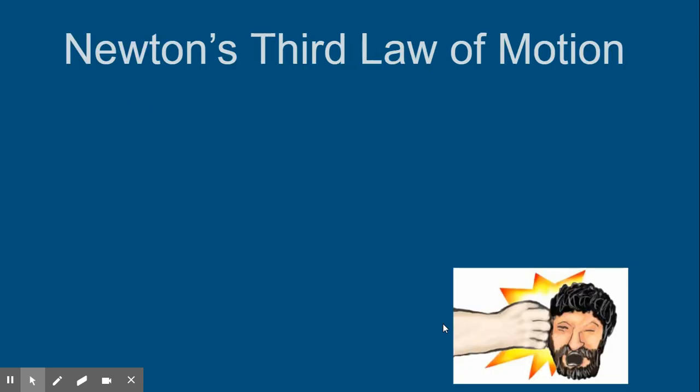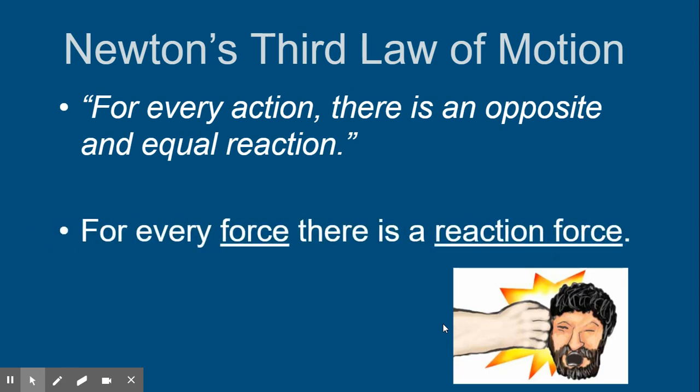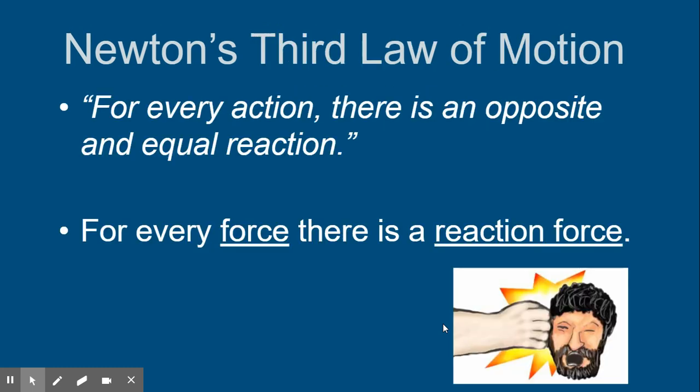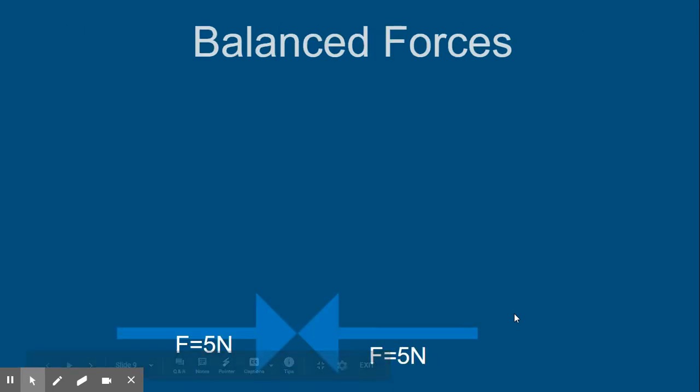All right, what is the third law of motion? For every action, there is an opposite and equal reaction, okay? For every force, there is a reaction force. So this is the concept of if I hit something, it bounces back, or if I step off a boat, I go in one direction, the boat goes in the other direction. These are all examples of Newton's third law of motion. This explains why rockets work, because obviously there's the combustion here, and the force that comes out pushes against the ground, and the ground pushes against the force, and that's what launches the rocket off the ground.